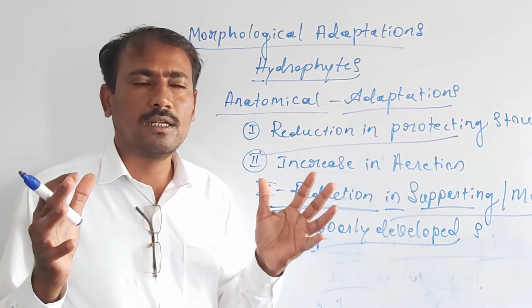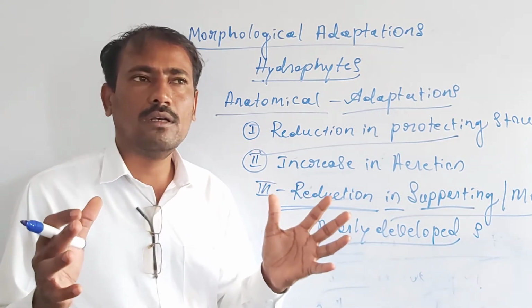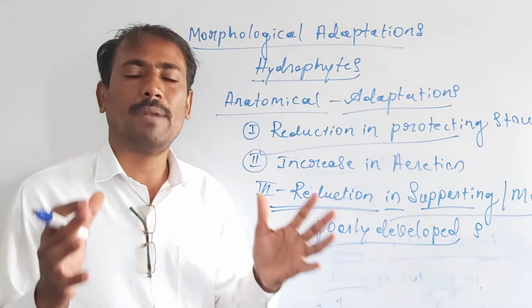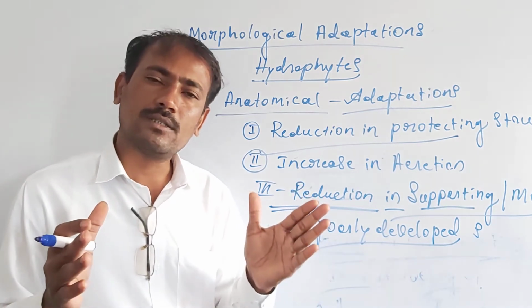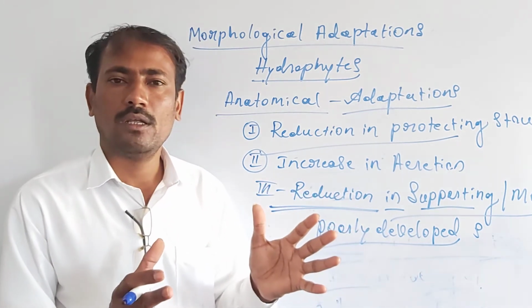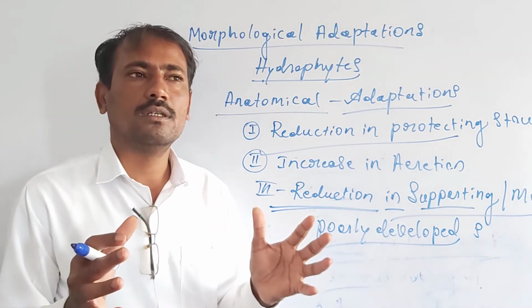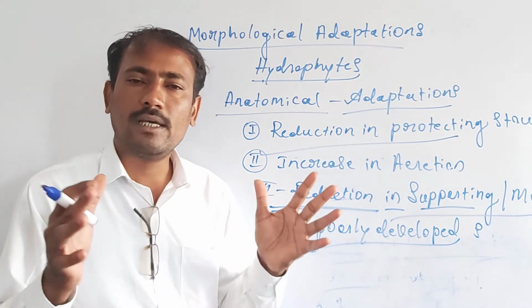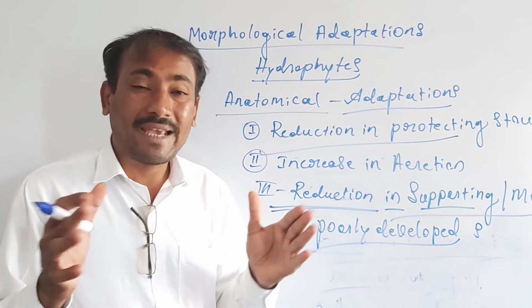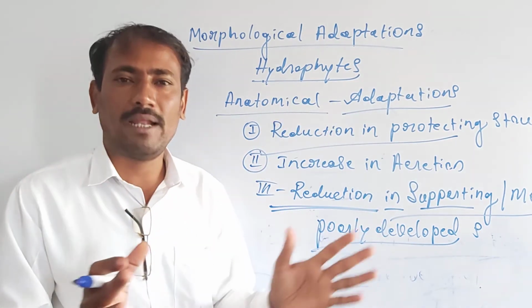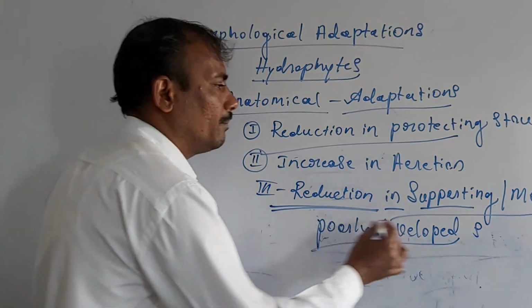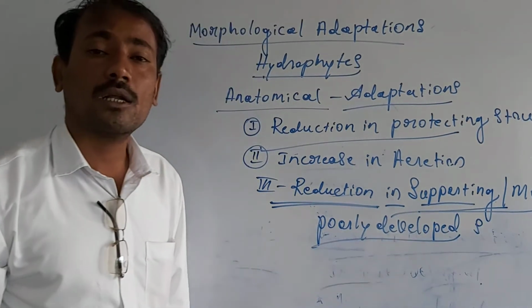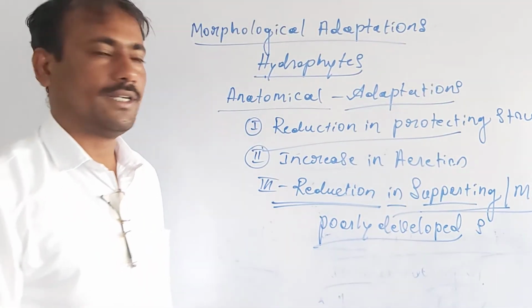Such a turgid, the living cells of the plant actually support the entire plant body. The living turgid cells, or the entire tissue, mechanically support the entire plant. So this is one of the very important anatomical adaptations of the hydrophytes.